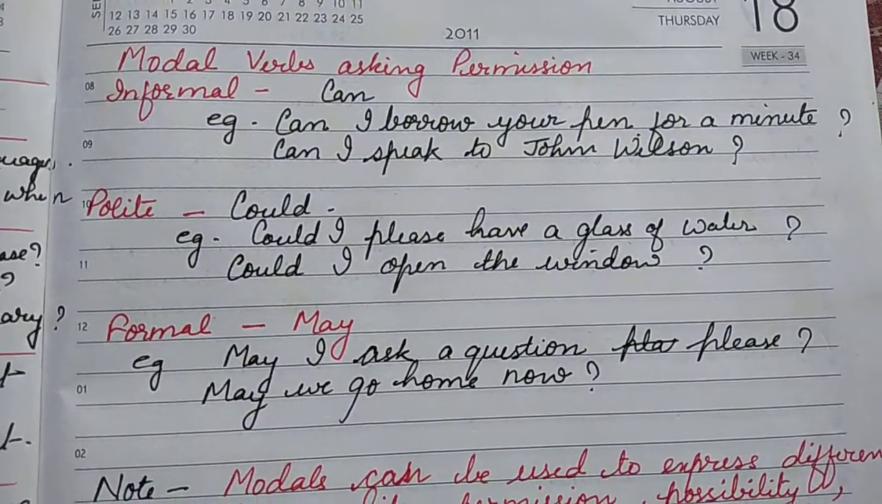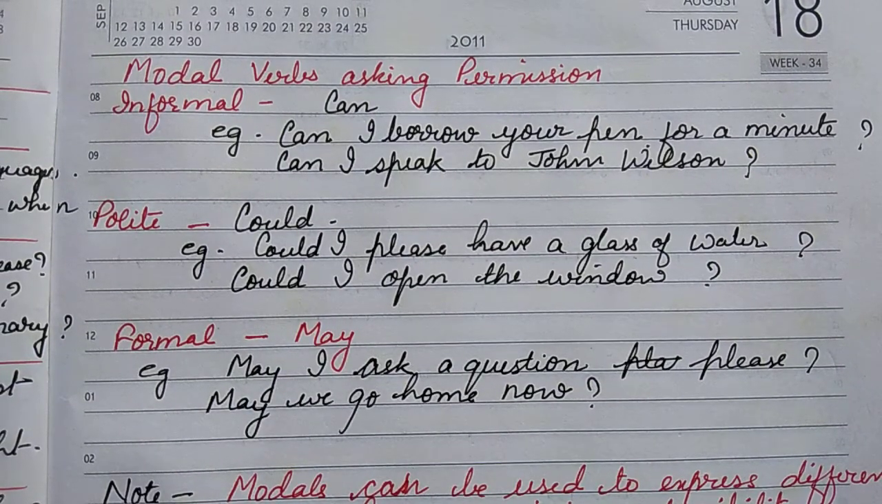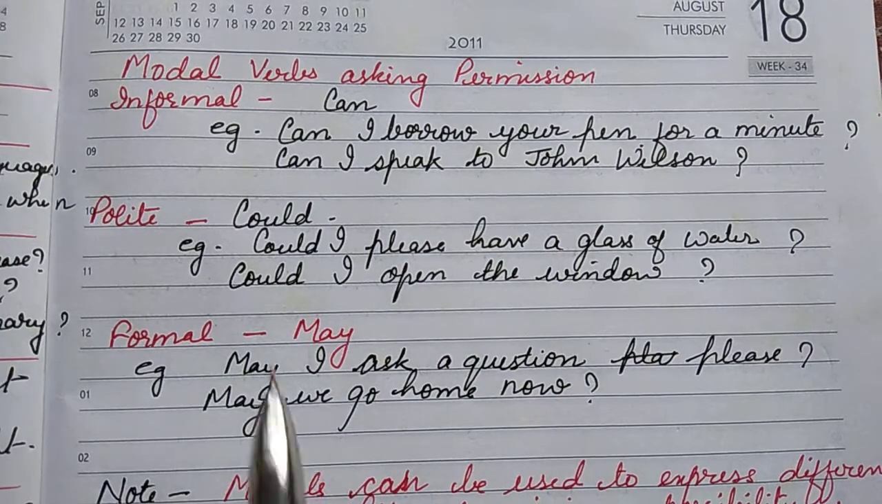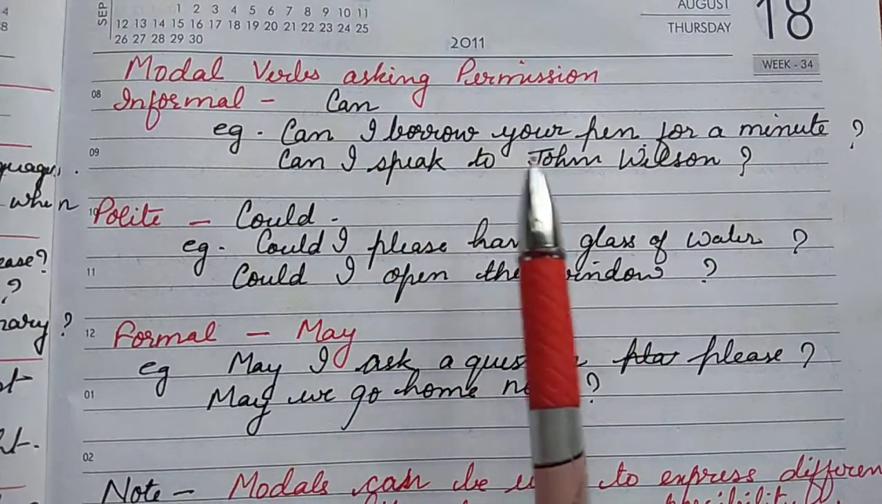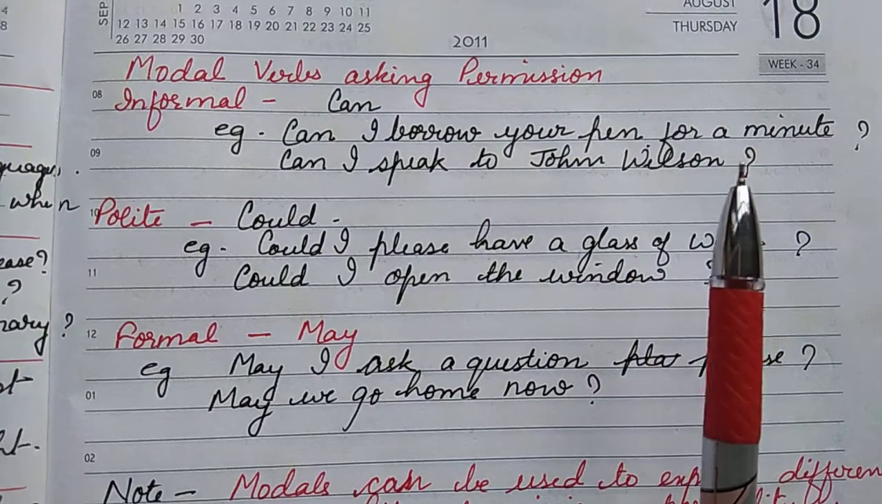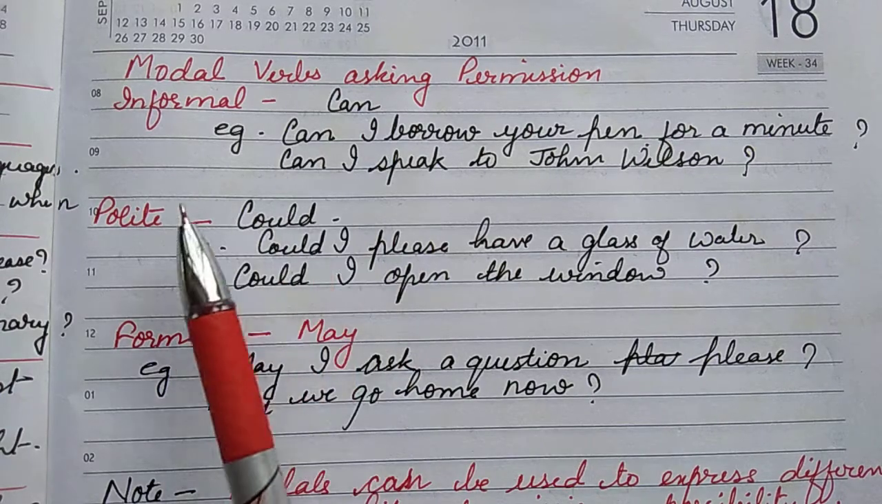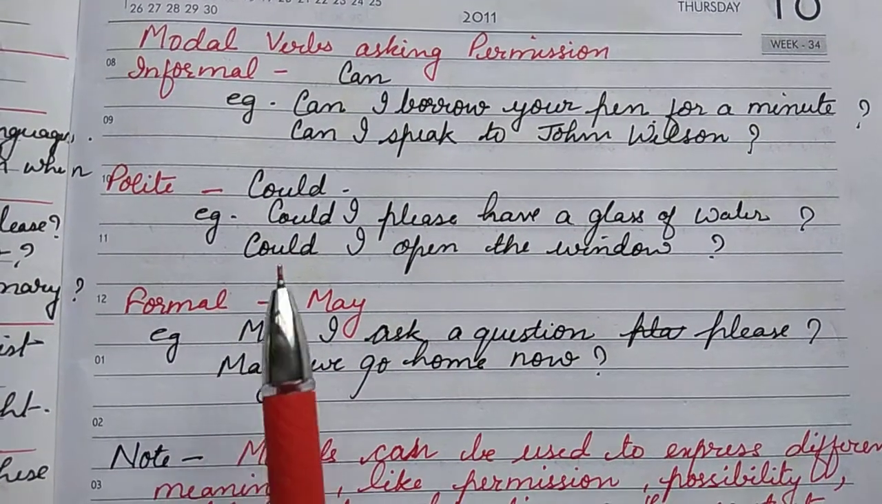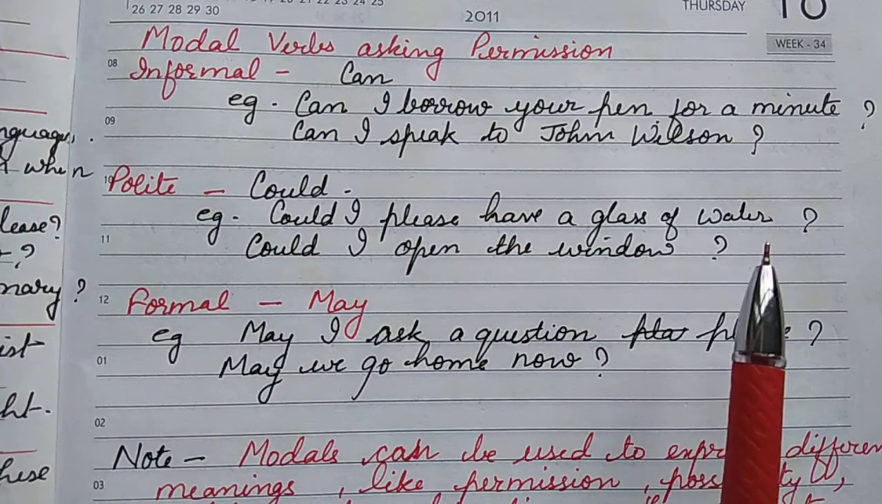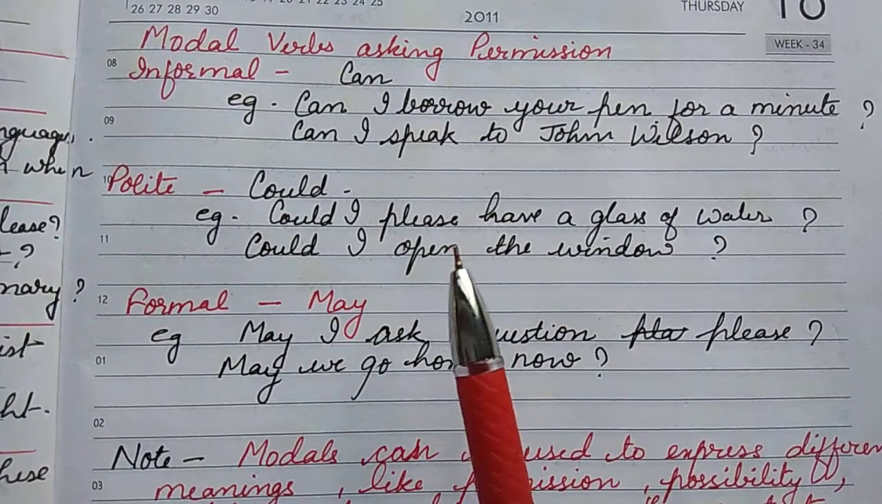Now modal verbs for asking permission. First, informal. When we talk to our friends and relatives, we can use can. Can I borrow your pen for a minute? Can I speak to John Wilson? Can I do this work? You can ask your near and dear ones using can. And for polite requests we are using could. Could I please have a glass of water? Could I open the window? So these are different uses of can and could.